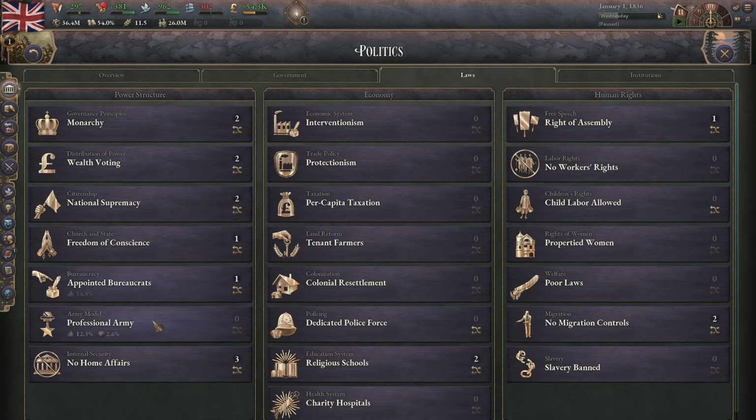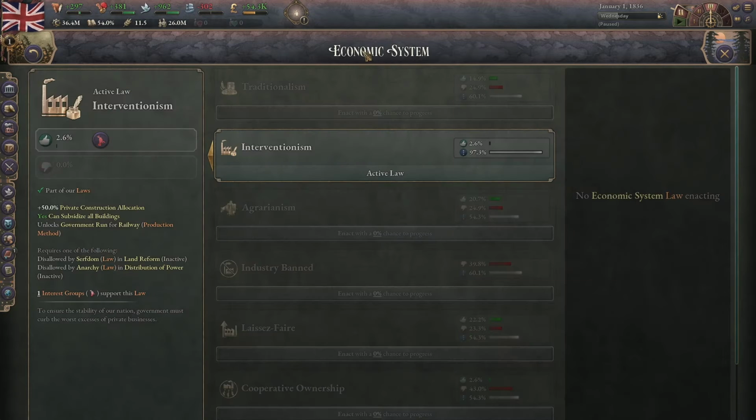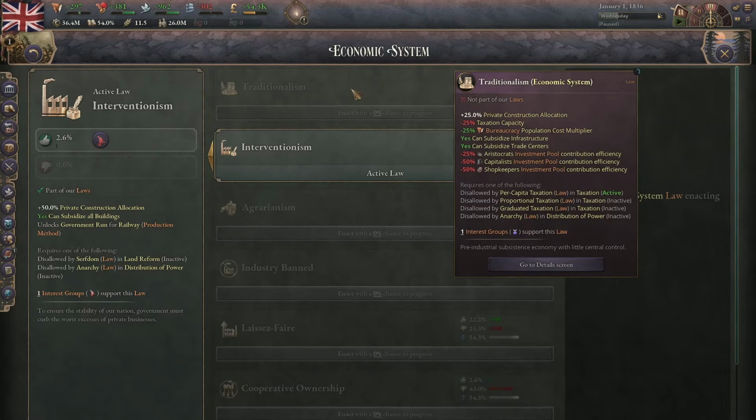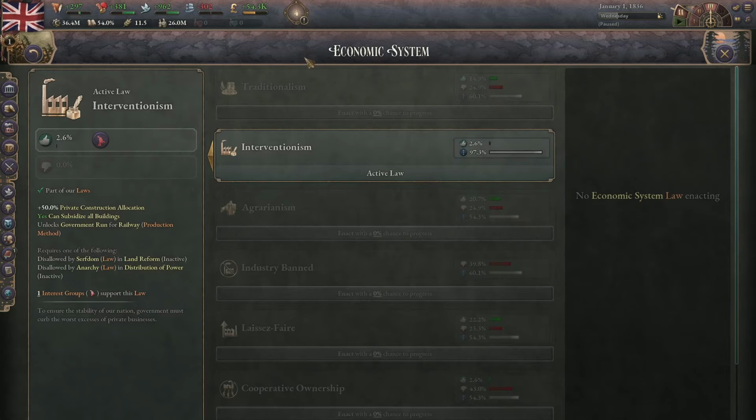We're done with the power structure laws, now let's go to the economy ones. First is the economic systems, and there's a lot to talk about here. Like I said, I'll try to be as brief as possible, but there's a lot to talk about. The main stats you want to keep in mind for the economic systems are your private construction allocation and subsidies.